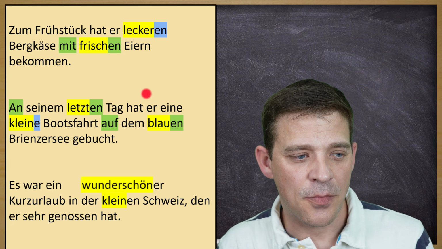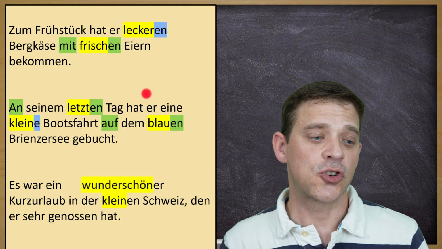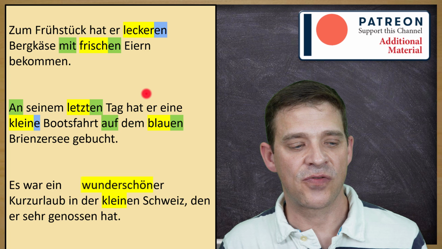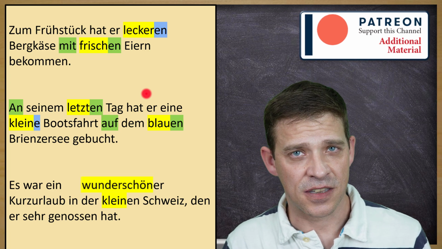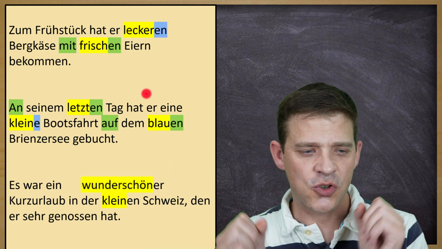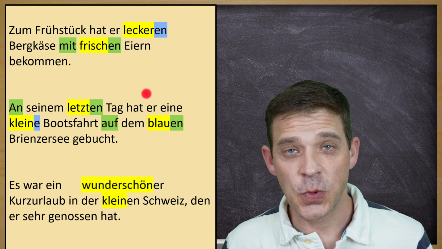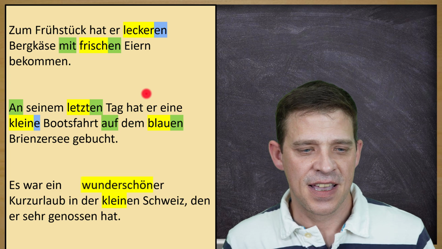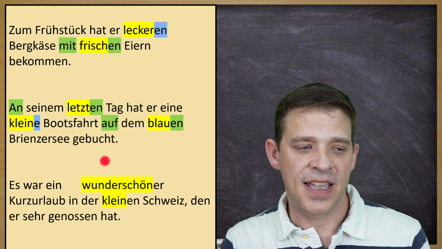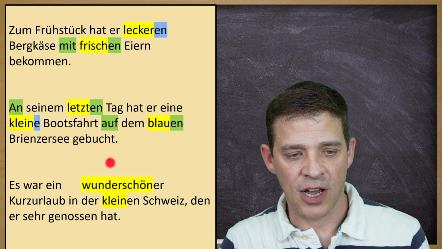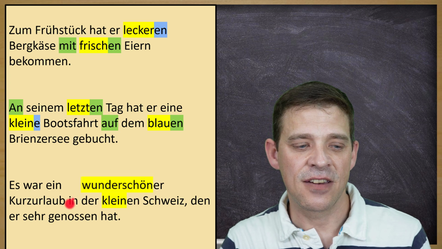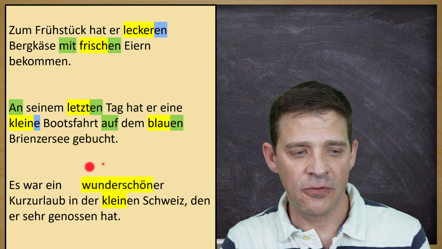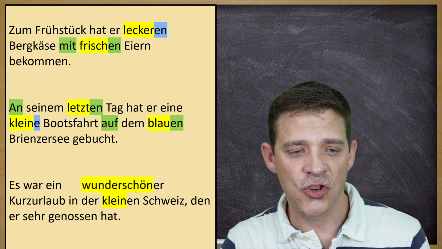And the last part, es war ein wunderschöner Kurzurlaub in der kleinen Schweiz, den er sehr genossen hat. It was a wonderful short trip in little Switzerland, which he enjoyed a lot. Here we have two adjectives. Es war ein wunderschöner Kurzurlaub in der kleinen Schweiz. So again, we have a preposition. So we go first for the first adjective, wunderschön.